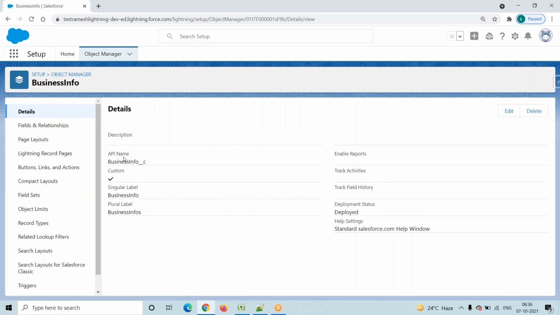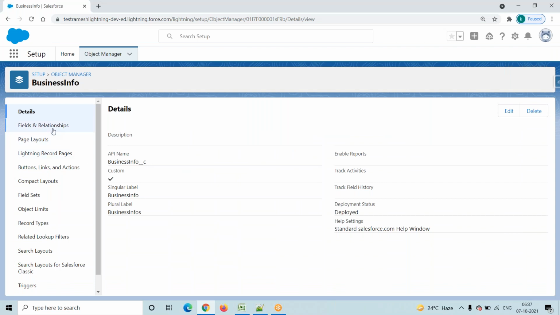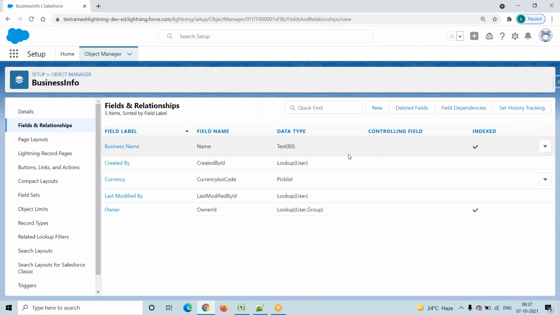Okay. Now coming into our concept. Here we are going to start three types of business: a real estate business, a car selling business, and a laptop selling business. The real estate fields are type of house, cost of house, and area. Now I will go to this custom object and create fields.